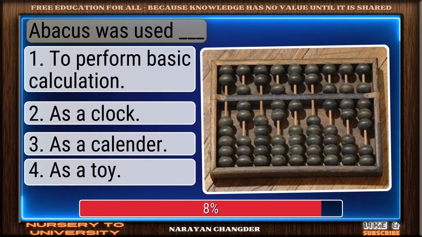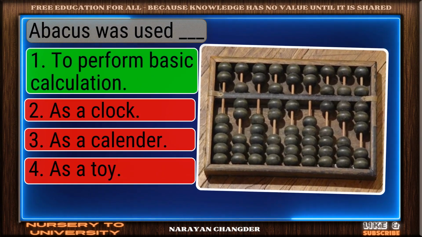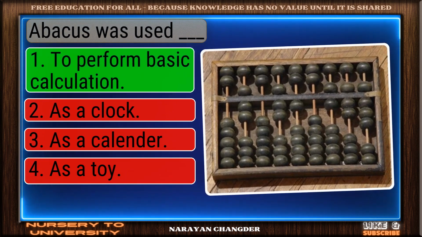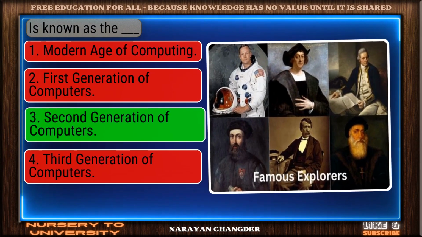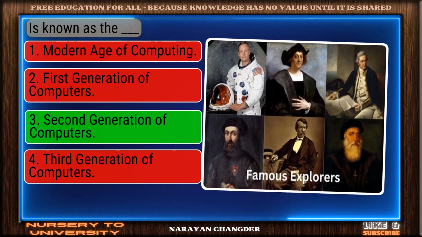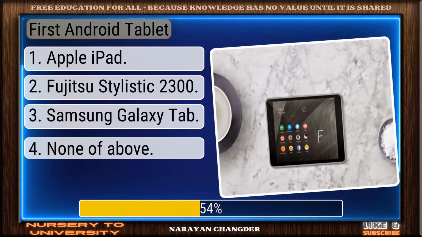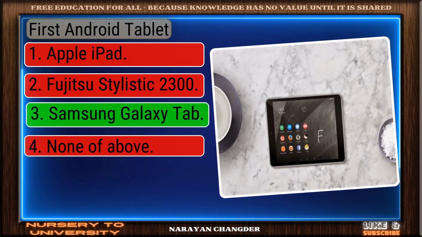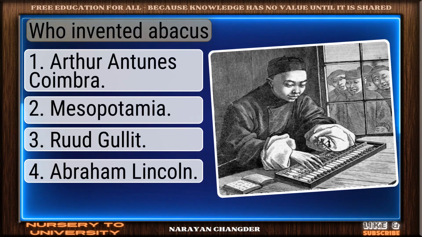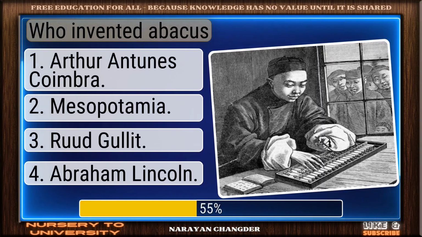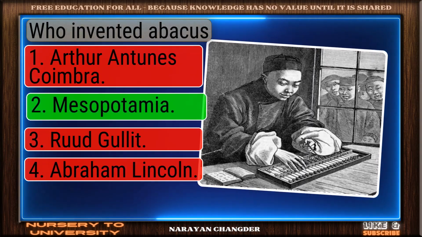Abacus was used dash. Right choice. To perform basic calculation is the best answer. Dash is known as the dash. Great thinking. Second generation of computers is the right choice. First Android tablet? Nicely done. Samsung Galaxy Tab is a solid answer. Who invented abacus? Exactly. Mesopotamia makes sense and it is the right choice.